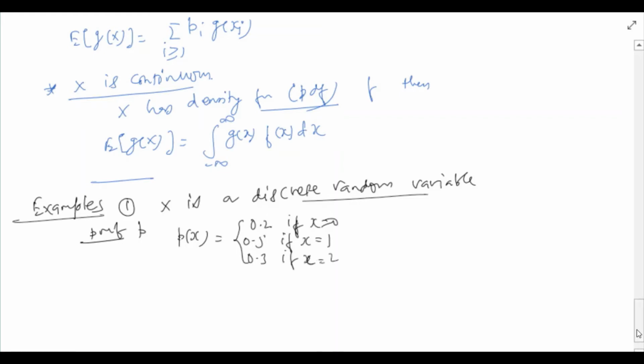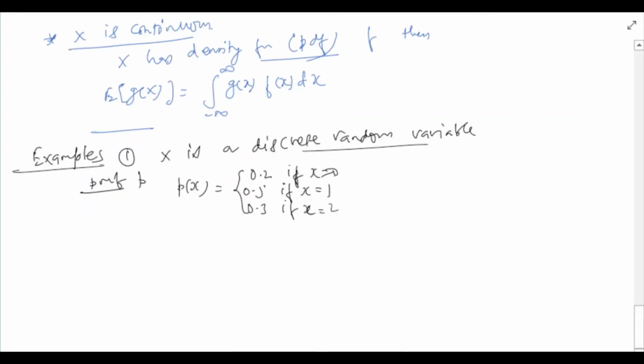This means that x takes values 0, 1, 2 with probability 0.2, 0.5, 0.3, or x has point masses 0.2, 0.5 and 0.3 at 0, 1 and 2 respectively. Consider a function of this random variable capital X, g(x) to be x square. In this case, expected value of x square can be computed using the formula given above.